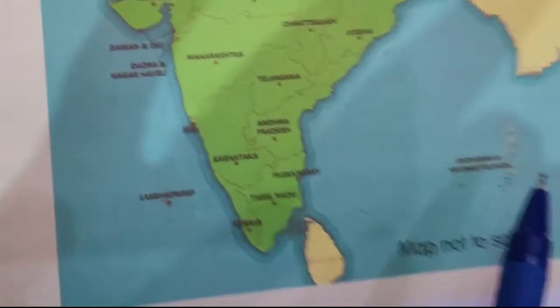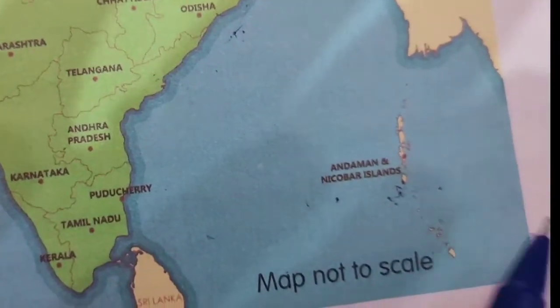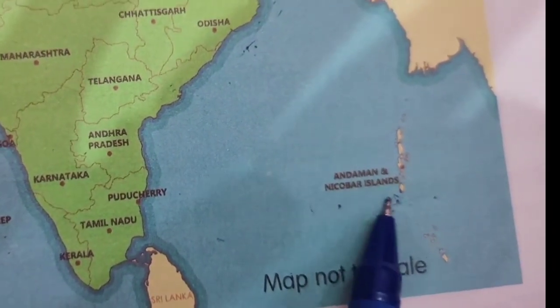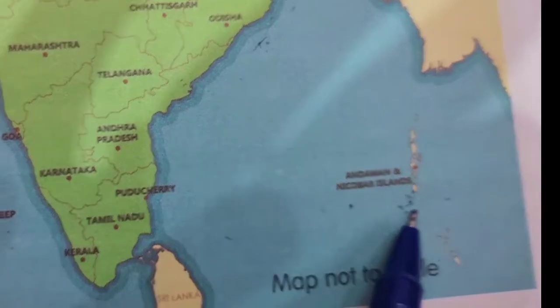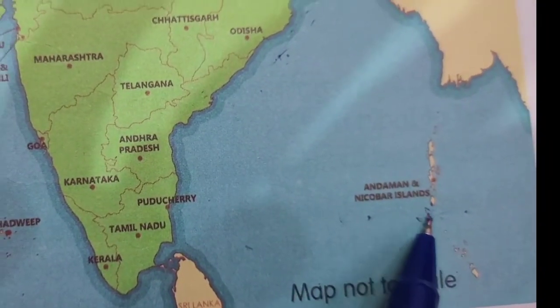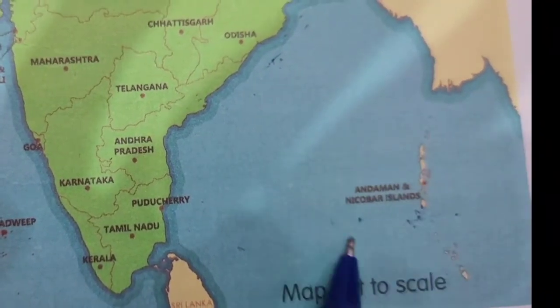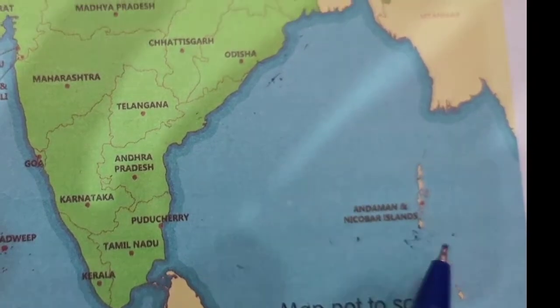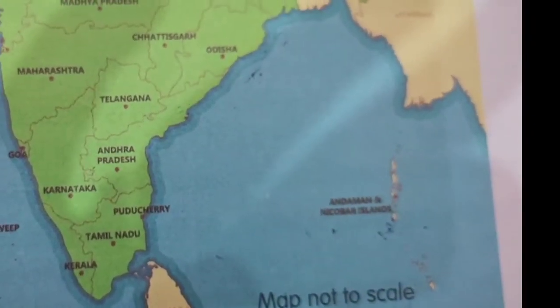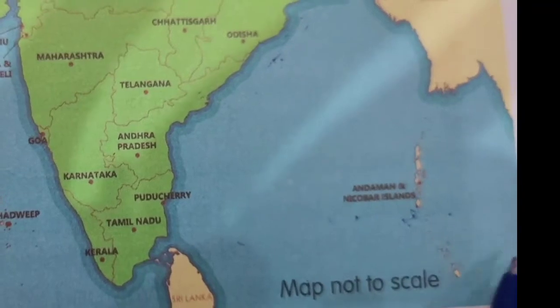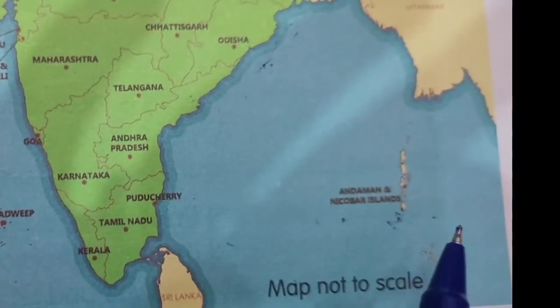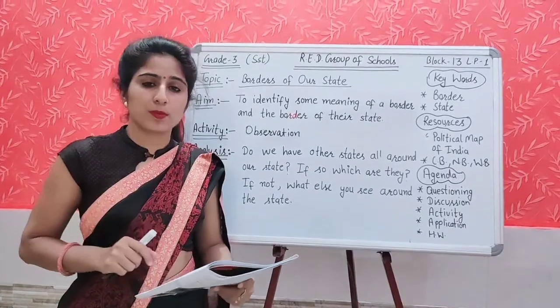And if we are talking about the islands, Andaman and Nicobar, if you say that ma'am, I live in Andaman and Nicobar, in these union territories, can you see any other state around here? No, not a single state is here, right? Why? Because this is surrounded by the water body. Clear? Students, now open your content book.